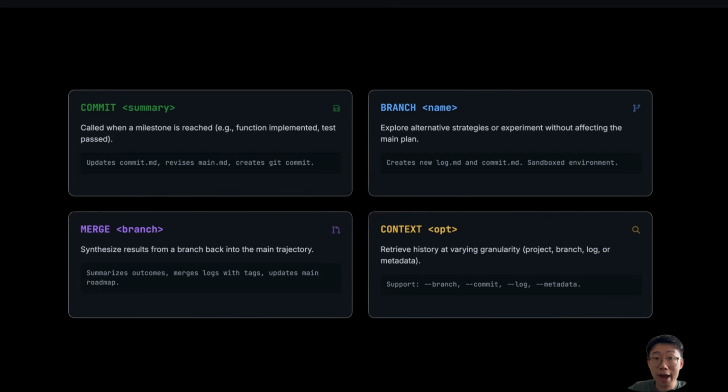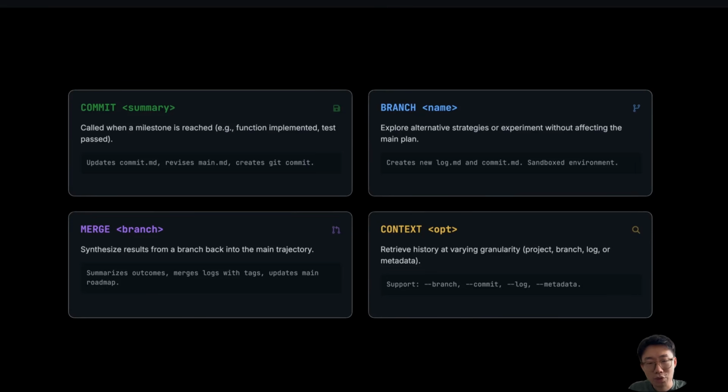And they have four different actions that the agent can take. One is branch. This should be triggered when the agent decides to explore an alternative strategy. Second is commit. This is what agents do when they hit certain milestones or complete certain subtasks. And merge. This will be triggered when the agent completes a certain task or exploration and wants to merge the history of that exploration into a certain branch. This is quite important because for complex long-running tasks, these branch, commit, merge methods allow the agent to fork conversations very easily without losing the overall context.